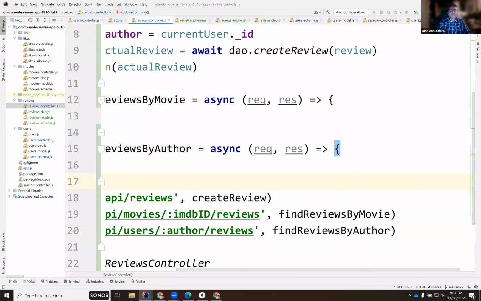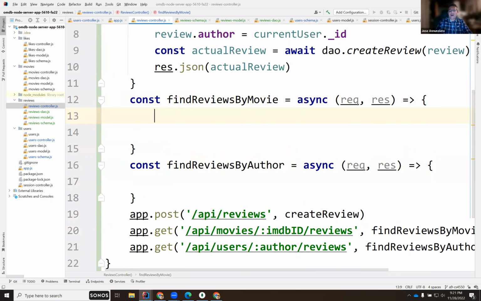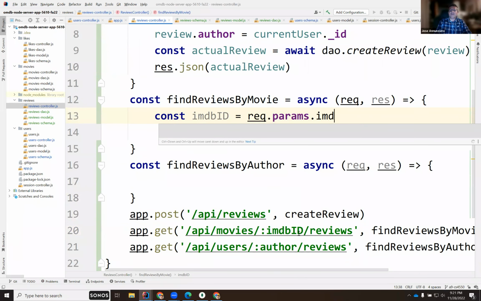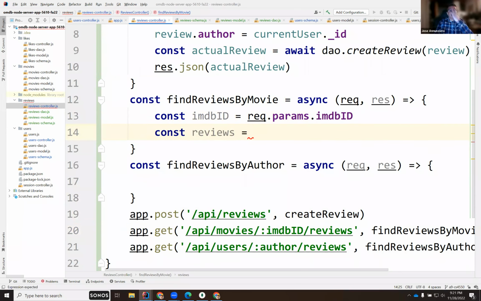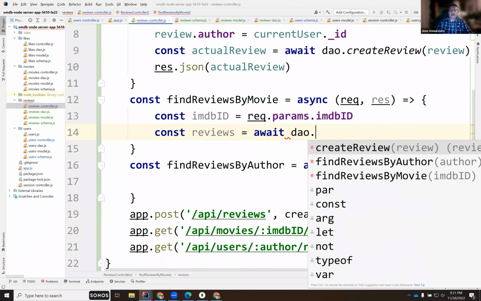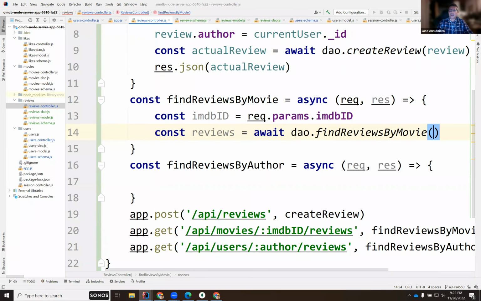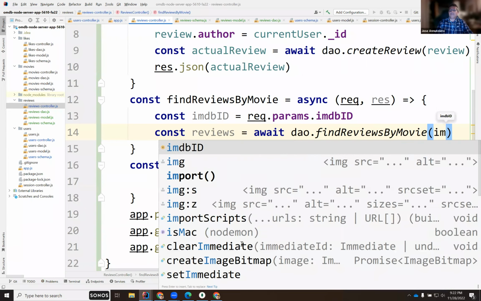Okay. So in here now we can parse out those from the params. We can say const IMDb is the request dot params, and then IMDb, and we can find the reviews from the DAO. So this is await DAO dot find reviews by movie, and I pass you the IMDb.